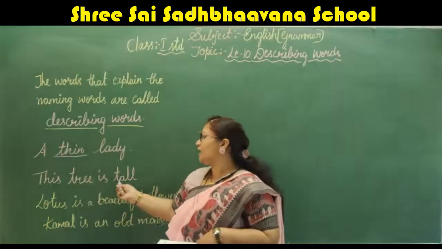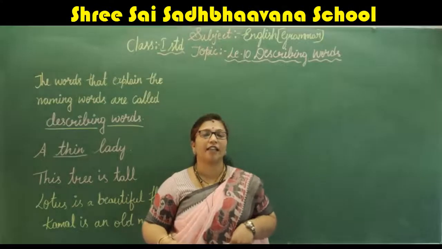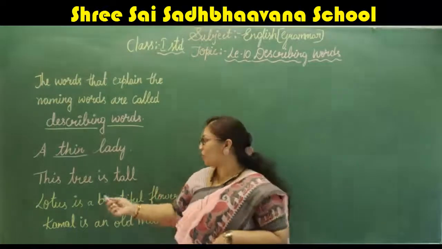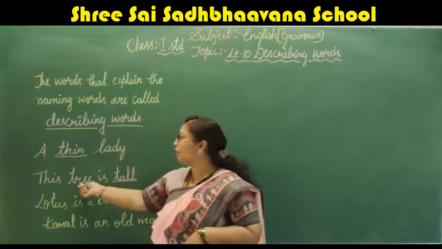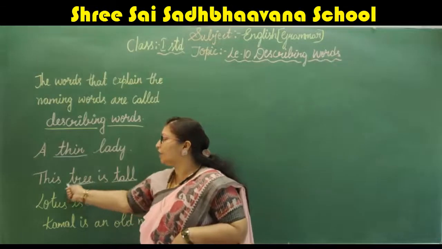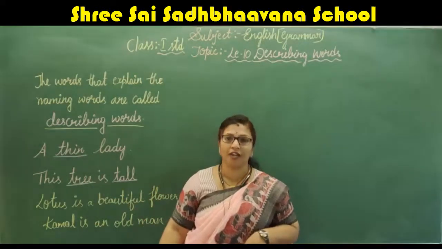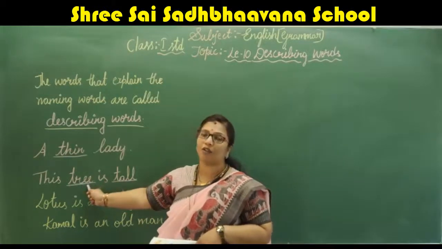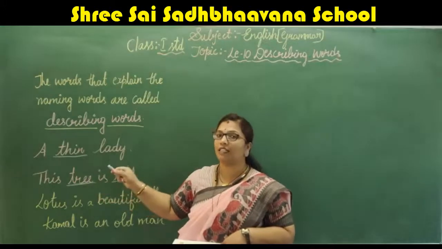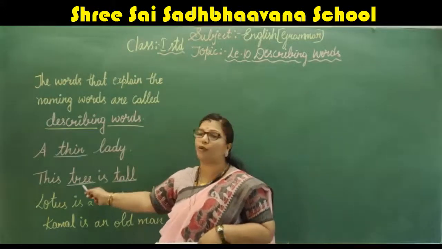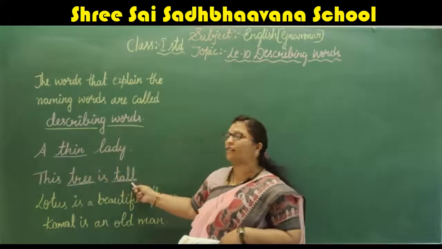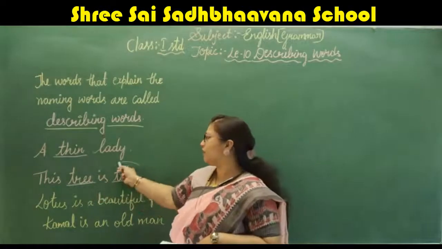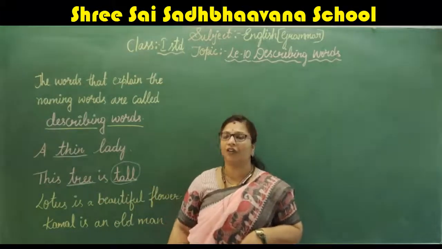Next, this tree is tall. How is the tree there? It is looking short or it is looking tall. So, this tall is describing the naming word. The tree is the naming word, right? So, this tall is describing the tree. So, the word which is explaining a naming word is called a describing word, right? So, the tree is tall. This is a describing word.